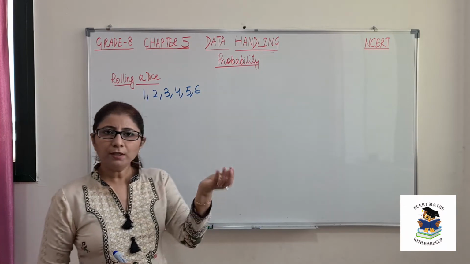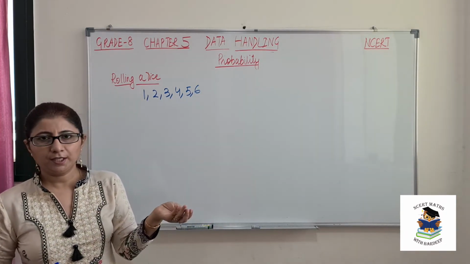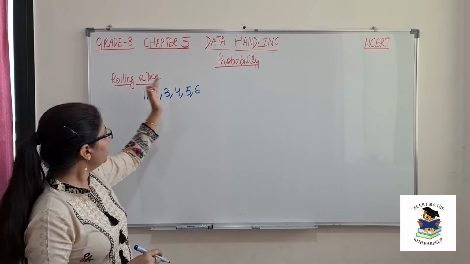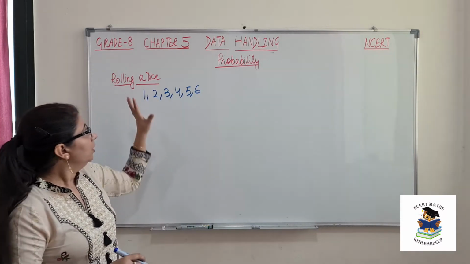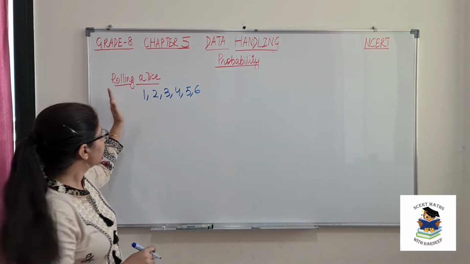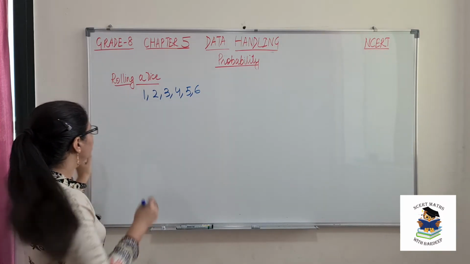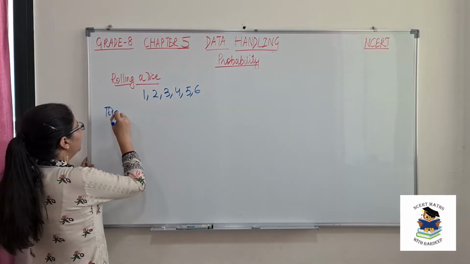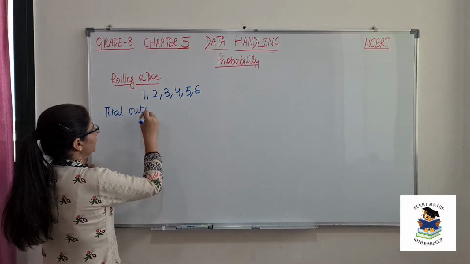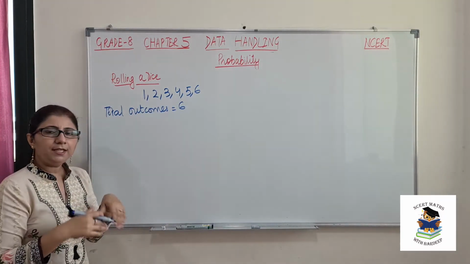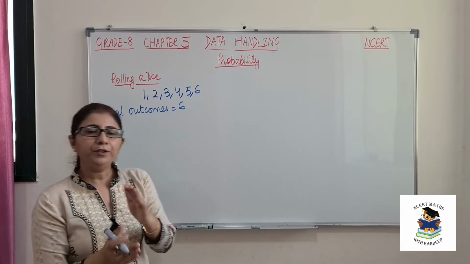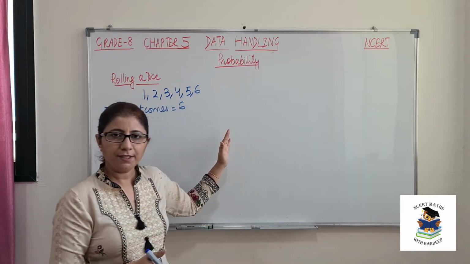Now when you roll this dice, any number can come. So that means every number has an equal chance to come. So what are the possible outcomes? These possible outcomes. So total number of outcomes are 6. Now let us see what is the probability of different events under this category.